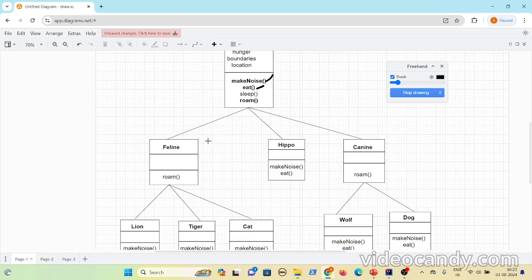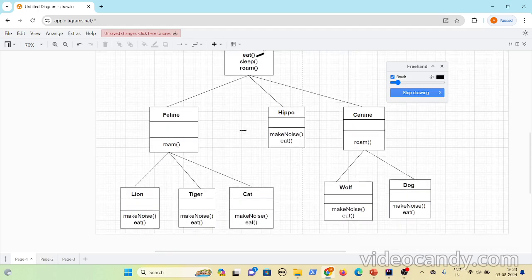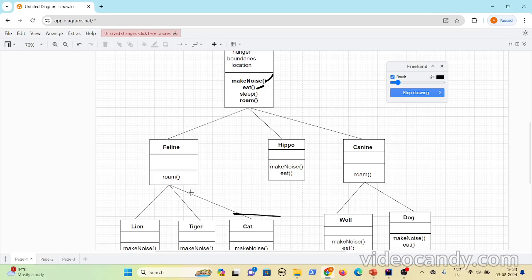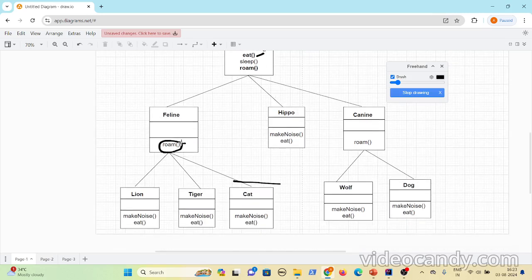Even here, the roam behavior is common for a few animals. The roam behavior is common for Lion, Tiger and Cat, and Wolf and Dog roam in a similar way. So we put that in Feline and Canine, and these subclasses can use the roam behavior present in them. This is what we have done.